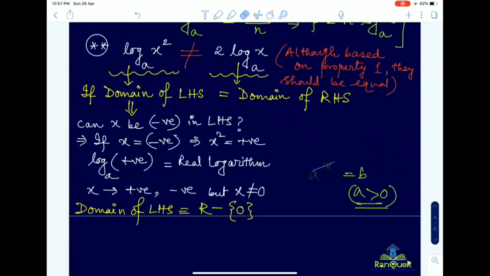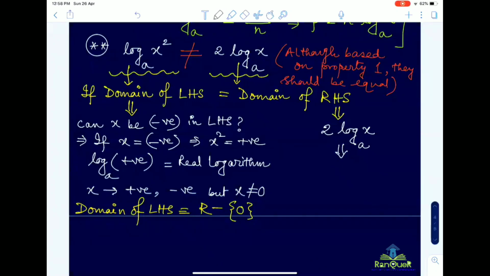So we are sure that for log of x square base a, for the left hand side, the domain is all real values except 0. Now let us concentrate on the right hand side portion. What is our right hand side? The right hand side is 2 log x to the base a. In this case, what should be the domain? What are the acceptable values for x?